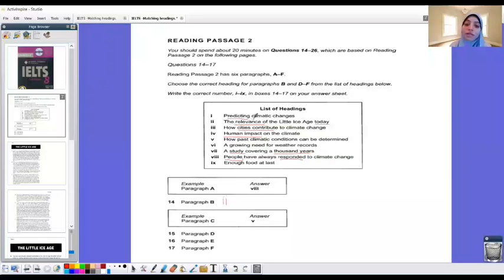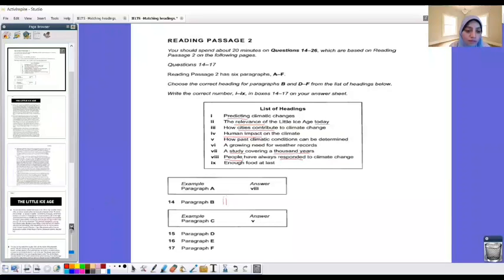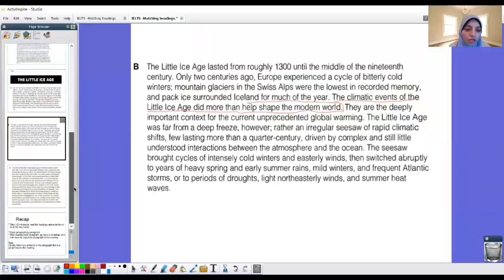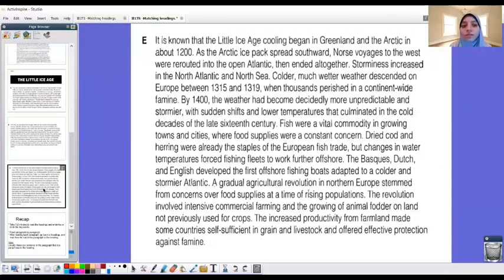Yes, so it should be the second heading because there is a relation between the Little Ice Age and today's time. And this is what we found here in sentence 3. The climatic events of the Little Ice Age did more than help to shape the modern world today. Okay, so it's like synonyms. We need to know synonyms and paraphrasing so we can match the correct paragraph to the correct heading. Let's try another one, or the last one now. And this is paragraph E in this text. This is the last paragraph.